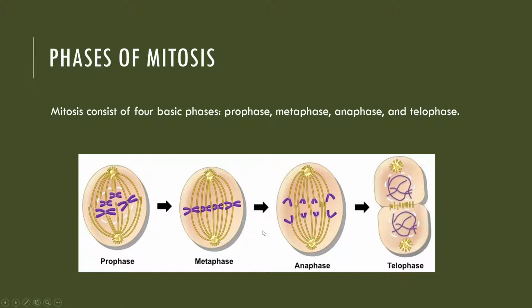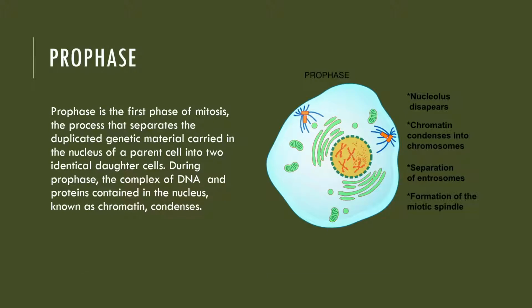There are four basic phases of mitosis, which are prophase, metaphase, anaphase, and telophase. First is the prophase. Prophase is the first phase of mitosis, the process that separates the duplicated genetic material carried in the nucleus of a parent cell into two identical daughter cells. During prophase, the complex of DNA and proteins contained in the nucleus known as chromatin condenses.